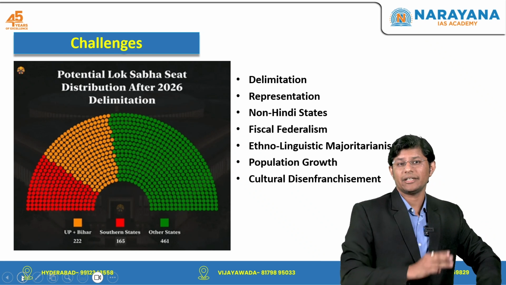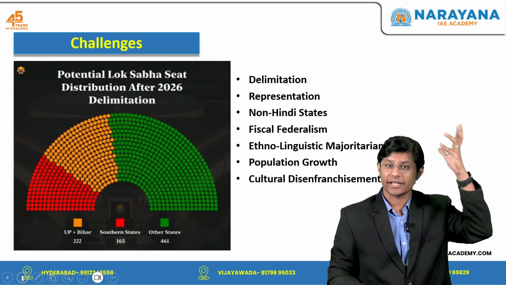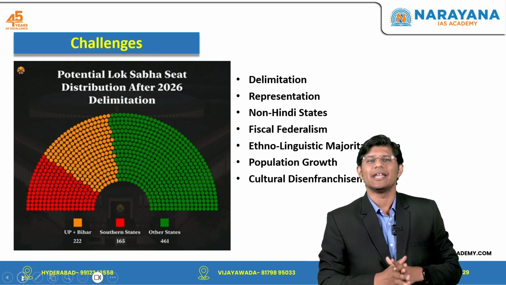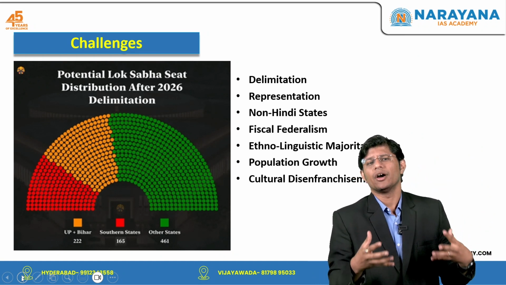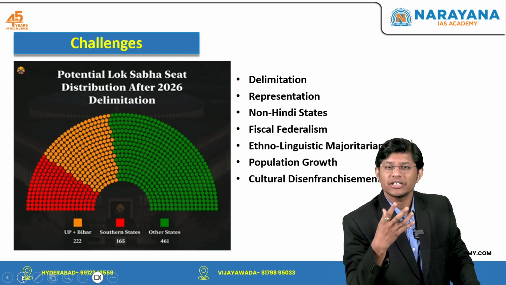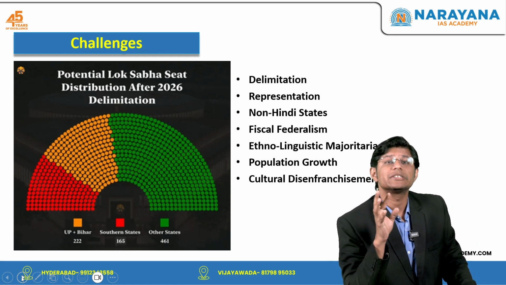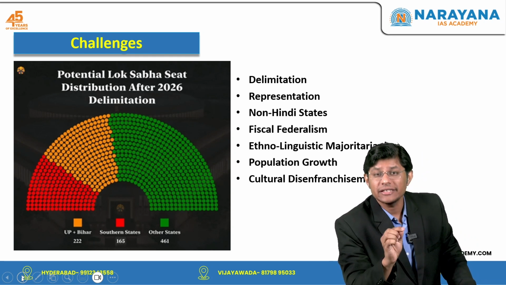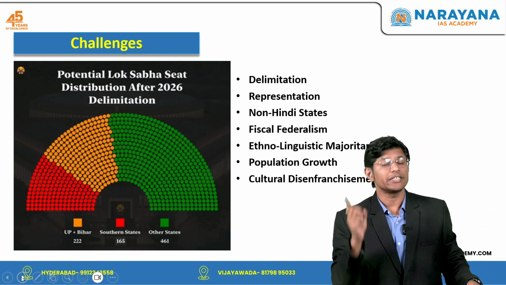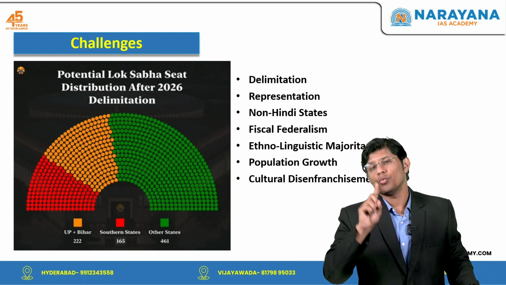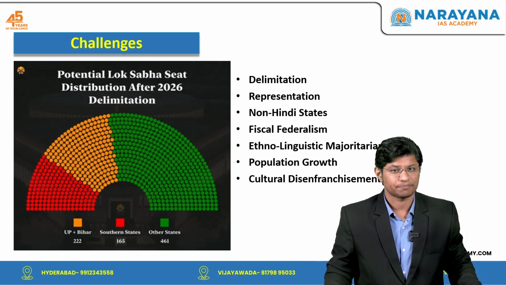The third challenge is with respect to ethno-linguistic majoritarianism. Now, we all know that India is a linguistically and ethnically diverse country with a rich mosaic of languages and cultures. However, an increase in representation for Hindi-speaking states could lead to a dominance of one linguistic group in central government, and this will pose a threat to India's pluralistic and federal structure.